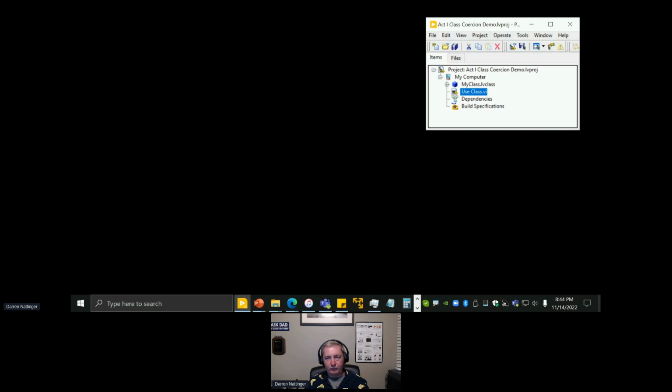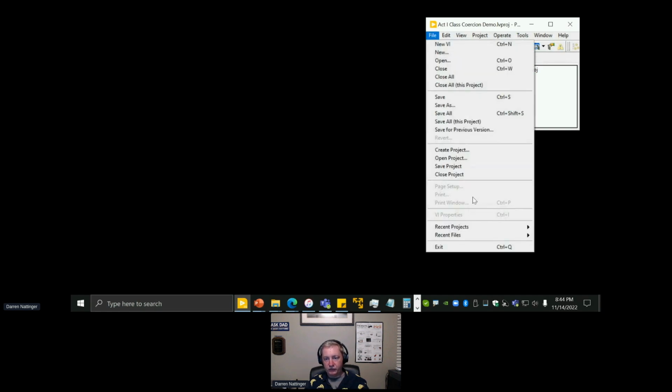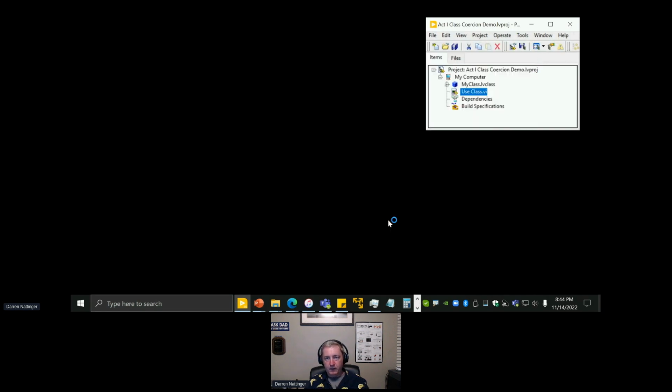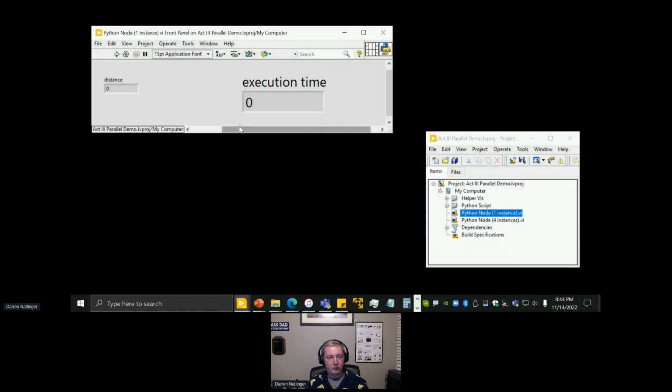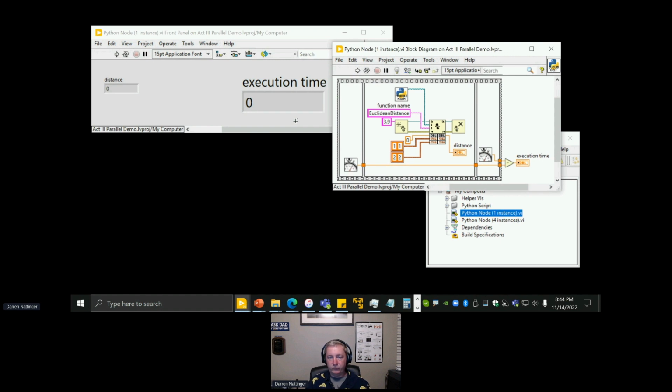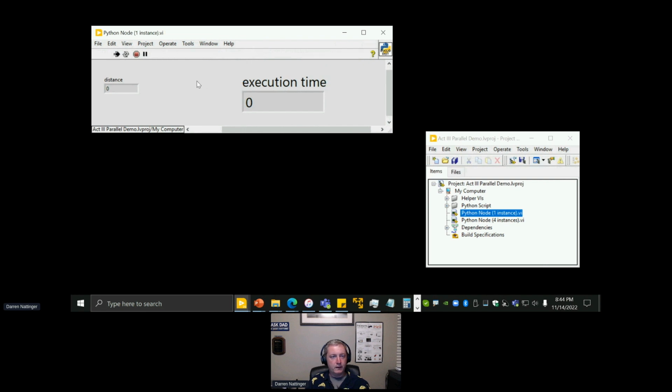So let's get back to LabVIEW. We're going to open up another demo project here. In this project, I've got some code that is calling the Python node. So the really simple block diagram, we're calling a Python node, and we are checking to see how long it takes to execute. And here, we'll throw that one out because that was the first run. It was having to load everything in Python in memory.